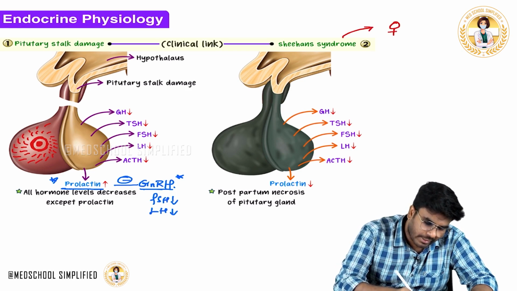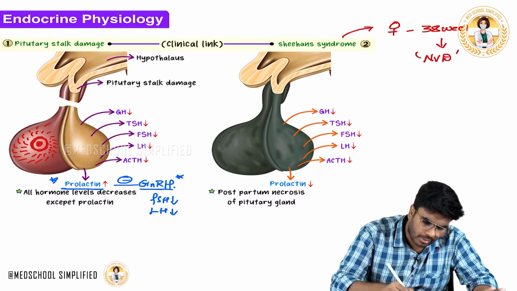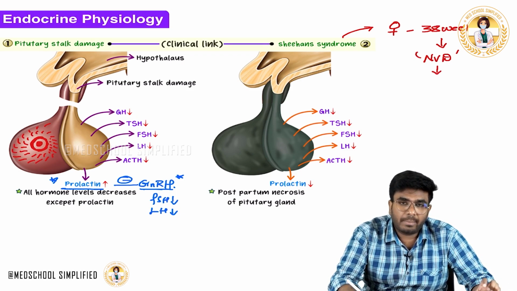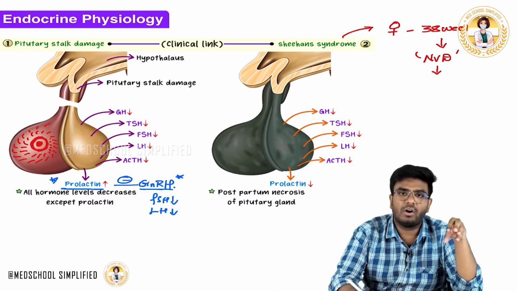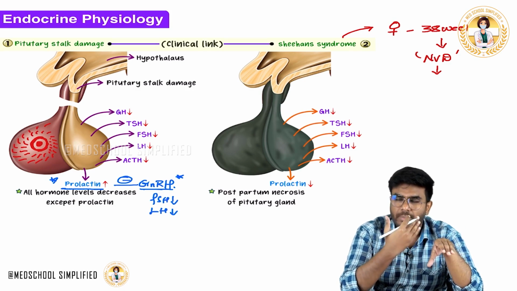Imagine that there is a female at term, having 38 weeks. She is going through a normal vaginal delivery. C-section doesn't matter. After delivery, there should be proper clamping down of the blood vessels. Normally, the baby is delivered in the second stage of labor, and in the third stage of labor, the placenta is delivered.